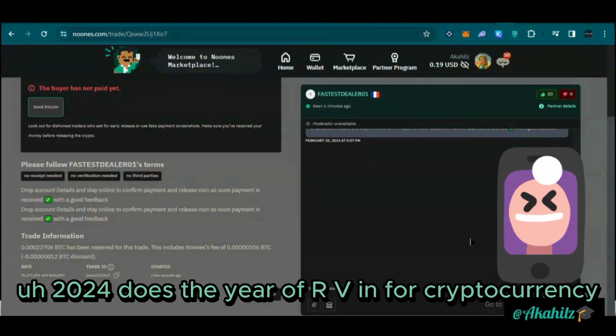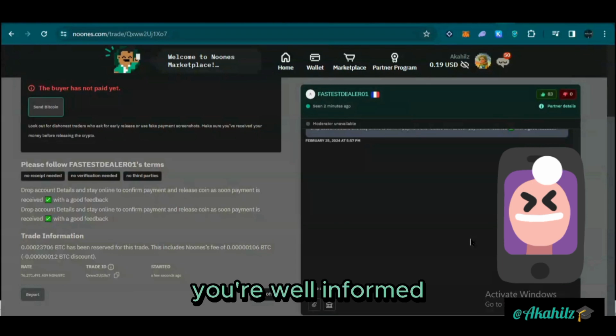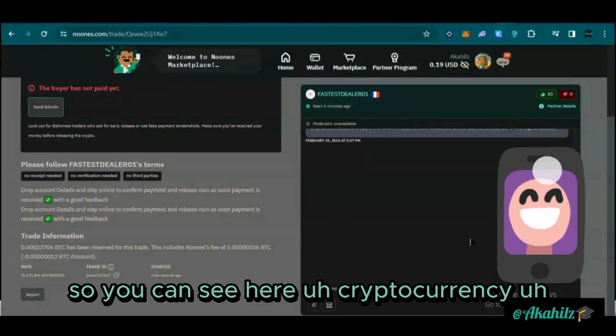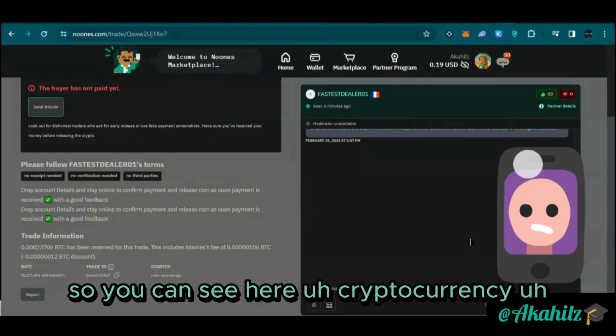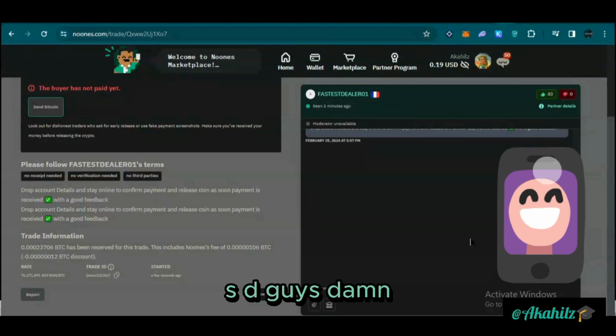2024, that's the year of halving for cryptocurrency. You want to make sure that you're well informed, and buy as much as possible. You can see here our wallets went from 12.41 to about 0.14 USD, guys.